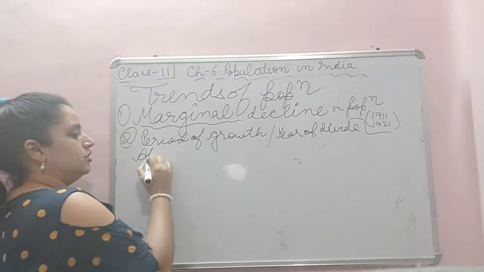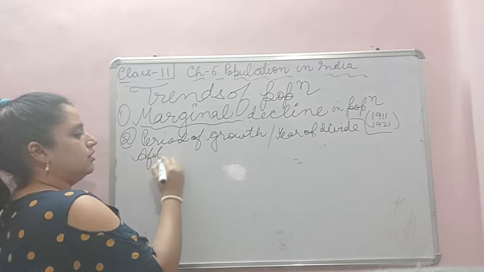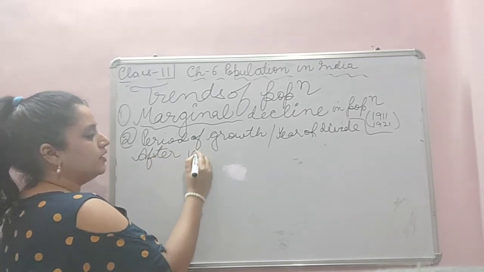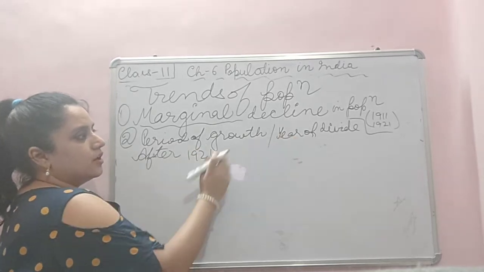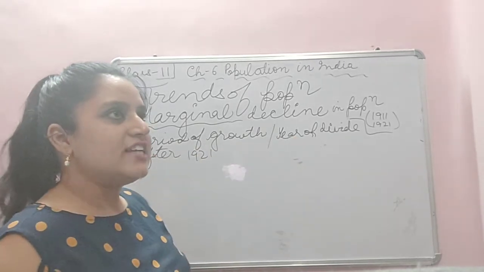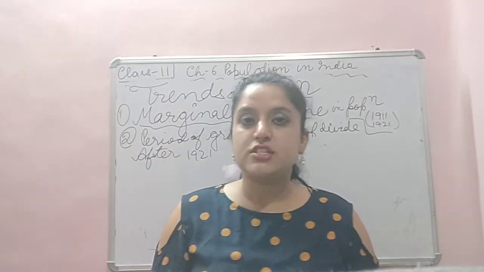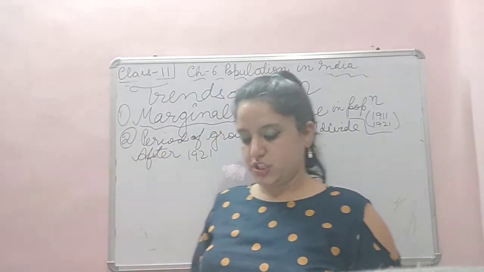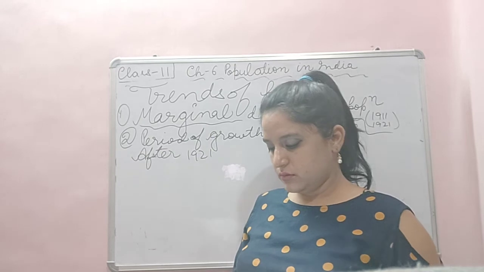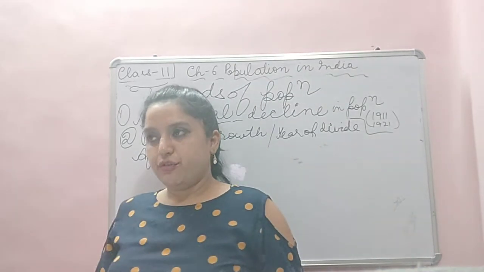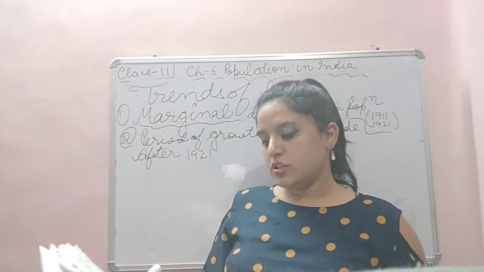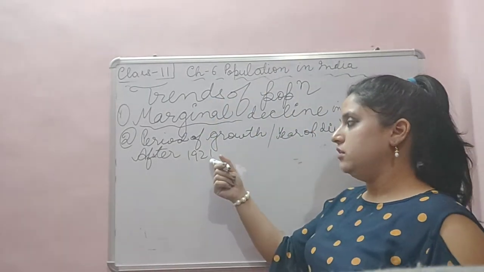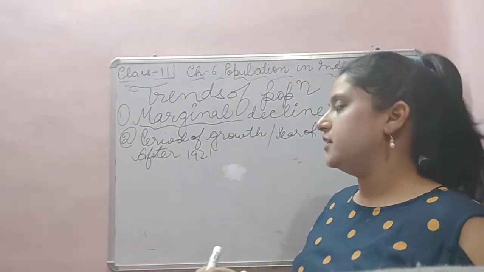After 1921, the period was known as the year of divide because there was an increase in population. Therefore, the Census Commissioner of India designated the years after 1921 as the year of divide.